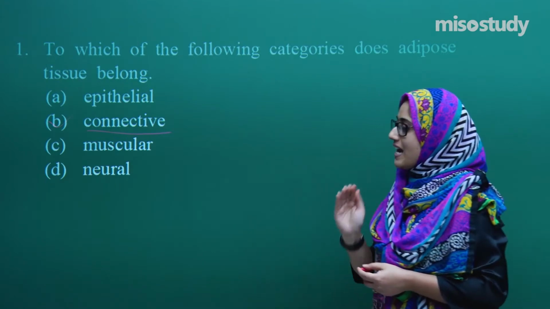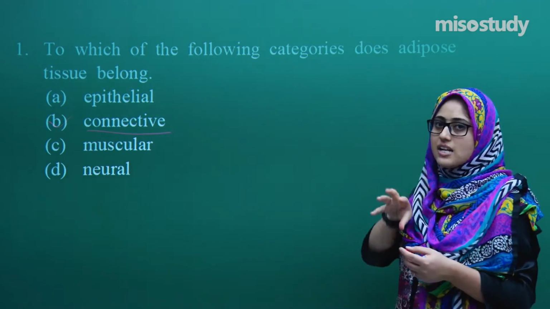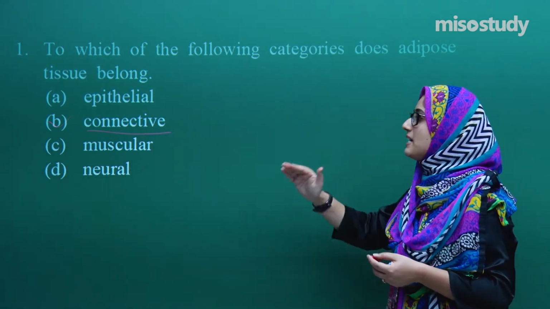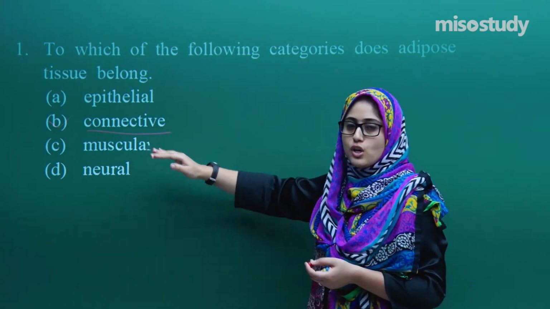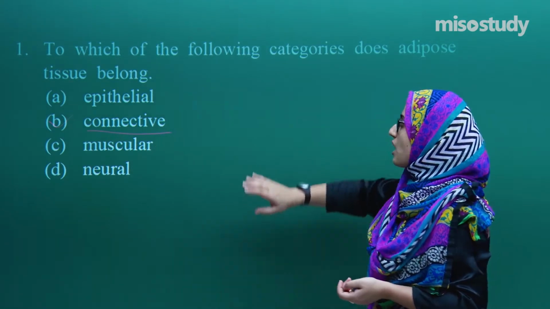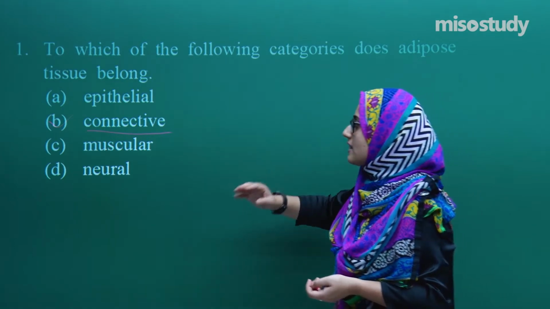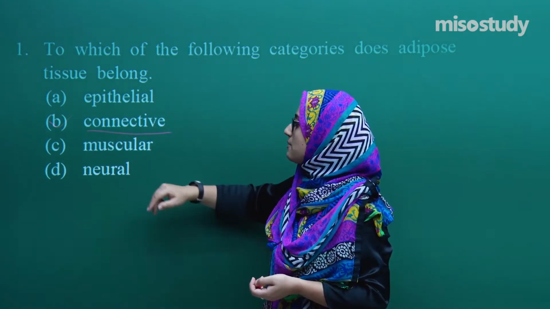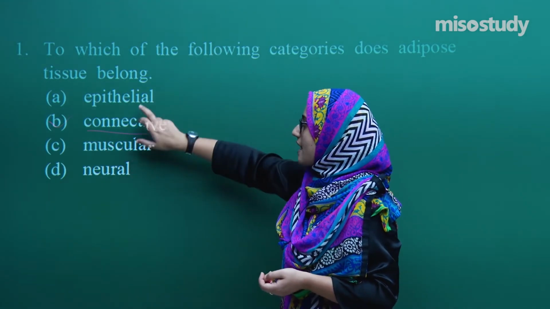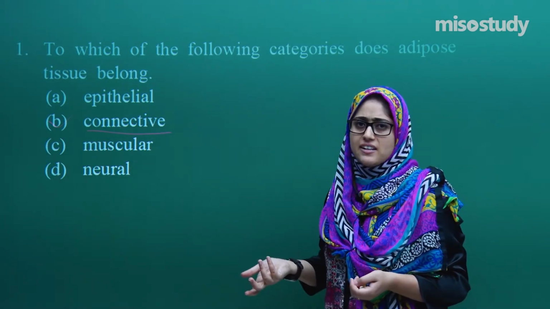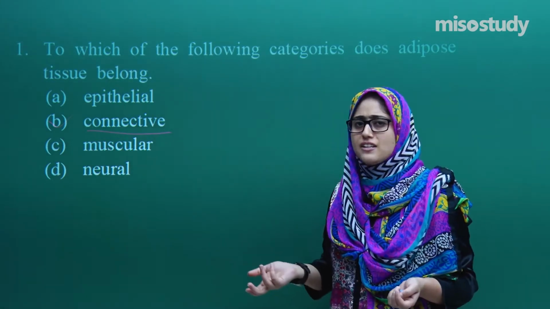So guys, just try to find the answer in the question and try to eliminate the options first. If you are reading any question, just try to understand what the question is saying, then think, and then try to eliminate. Just think neural and epithelial. Neural does not have any fat inside it. It does not contain any fat tissues in it.